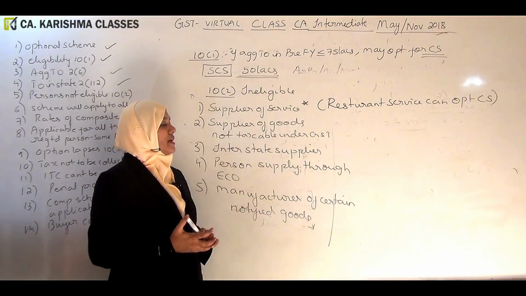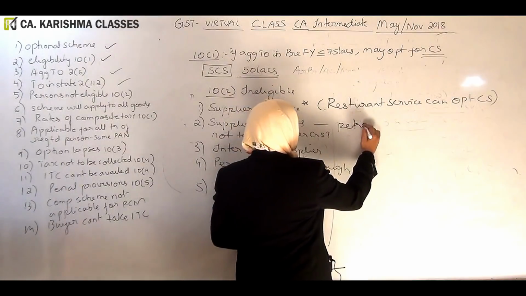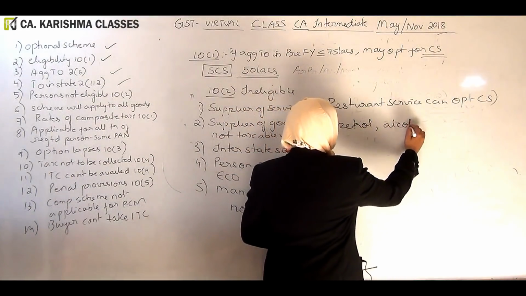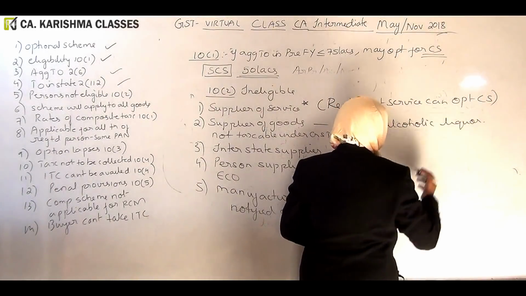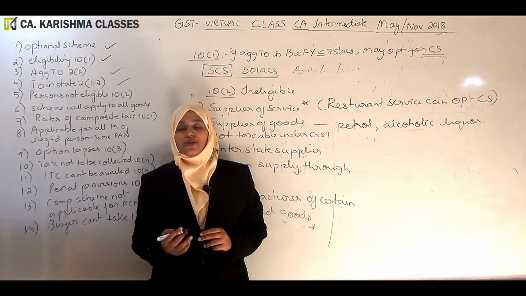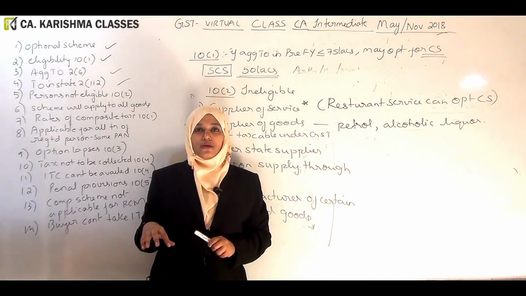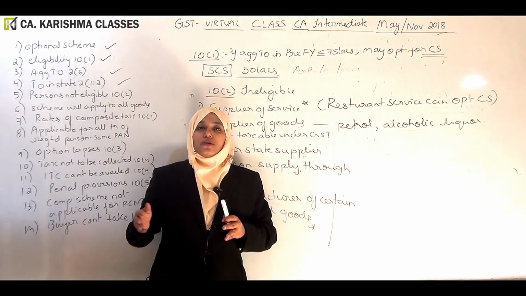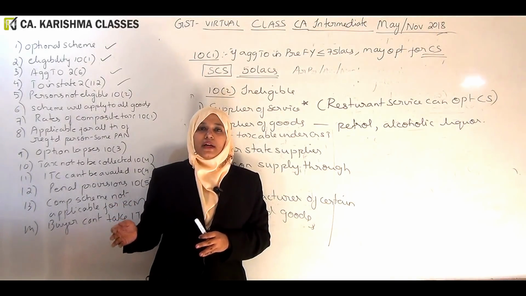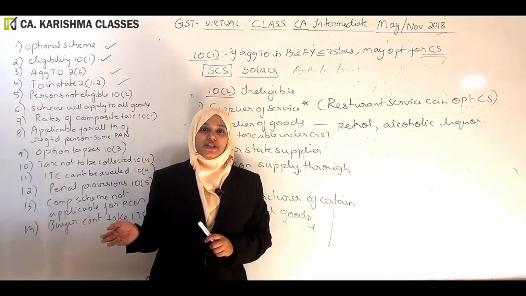Supplier of goods which are not taxable under GST. So, if somebody is supplying petrol, alcoholic liquor, these goods are not taxable under GST. They are taxable under some other law. Such a supplier. So, there is one fellow who is selling liquor. He's got a wine shop and he's also having a stationery shop. Now, wine shop and stationery shop, such people should not opt for composition scheme.